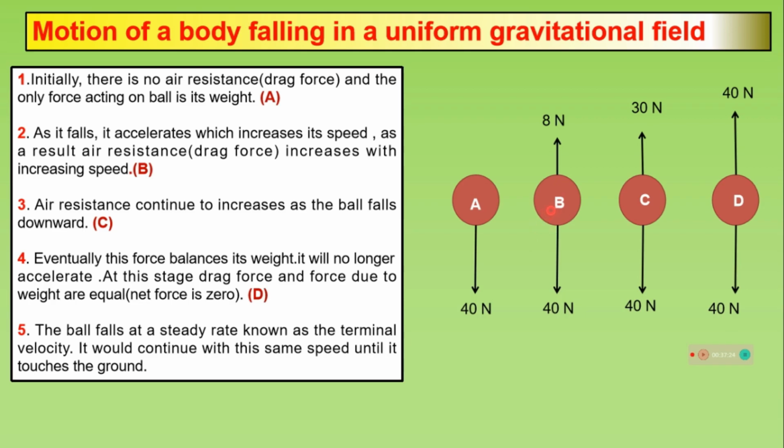Air resistance continues to increase as the ball falls downward. Eventually, this force becomes equal to the weight of the object, and it will no longer accelerate. At this stage, the drag force and the force due to weight are equal. So the resultant force is zero, acceleration is zero, and the ball will acquire its maximum velocity. This velocity is called terminal velocity. The ball falls at a steady rate known as the terminal velocity. It will continue with the same speed until it touches the ground.